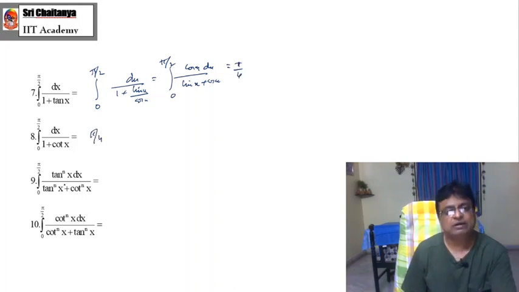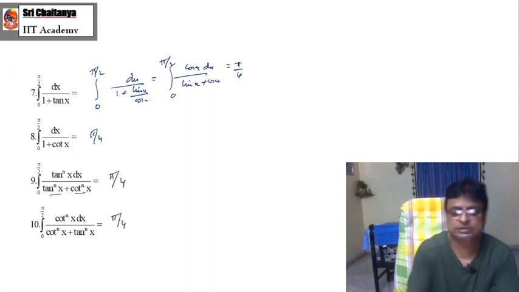Of course, tan and cot are complementary functions. They are functions of tan x and functions of cot x. And 0 to pi by 2 is there. And therefore, the answer is pi by 4. Similarly, here also the answer is pi by 4.